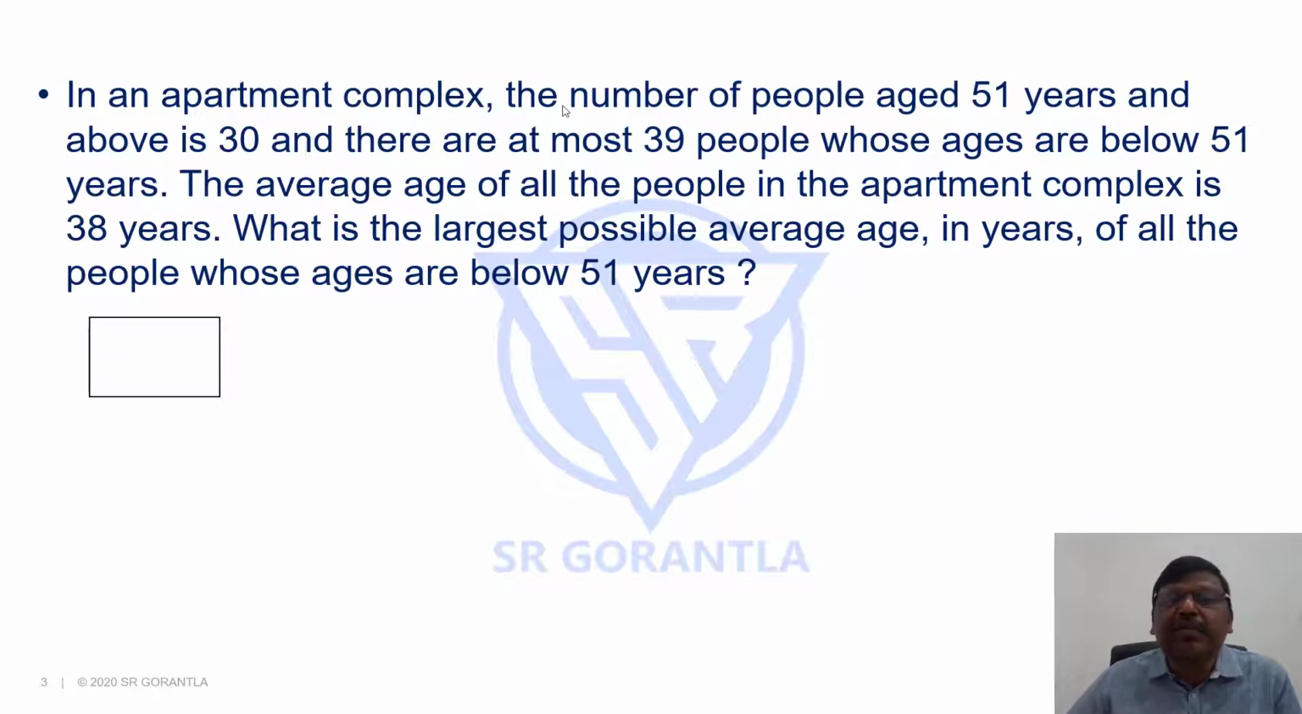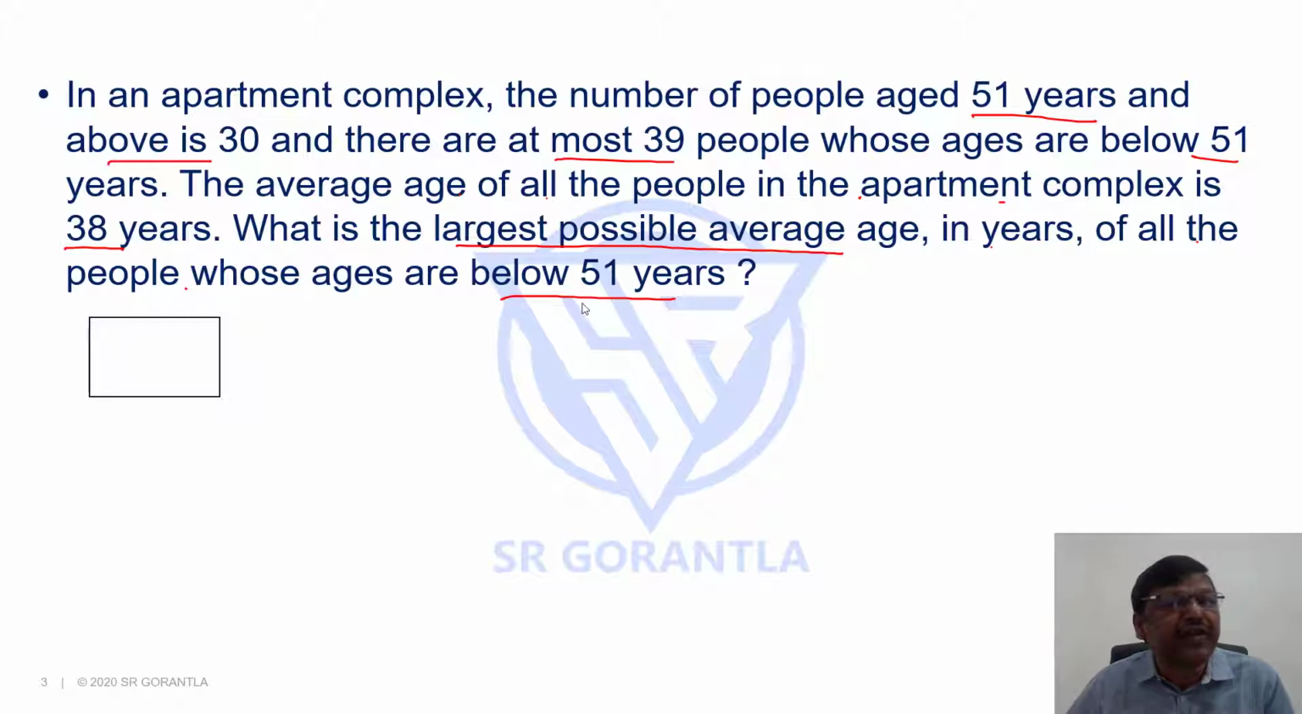In an apartment complex, the number of people aged 51 years and above is 30 and there are at most 39 people whose ages are below 51 years. The average age of all the people in the apartment complex is 38 years. What is the largest possible average age in years of all the people whose ages are below 51 years?